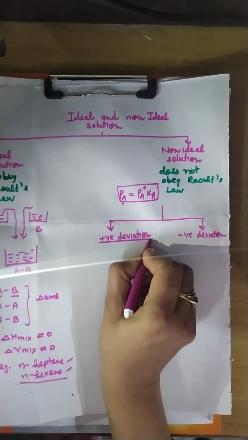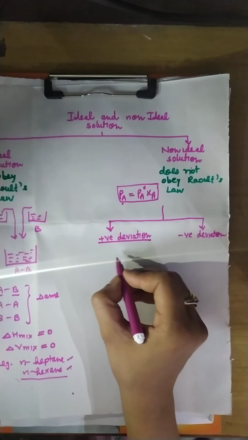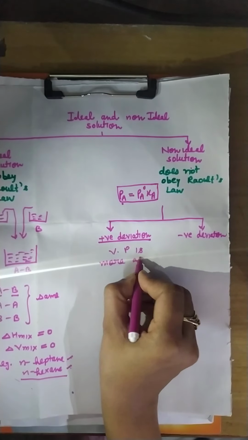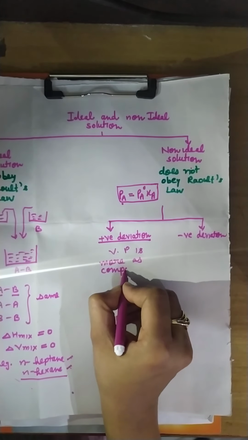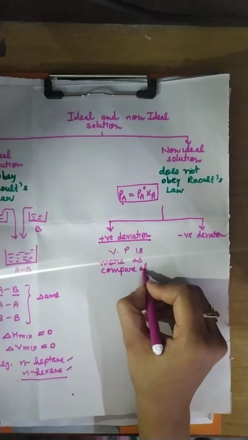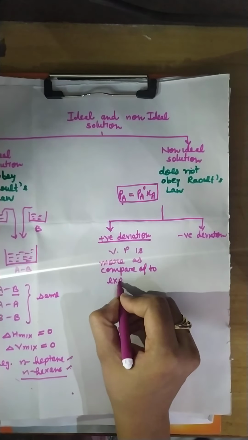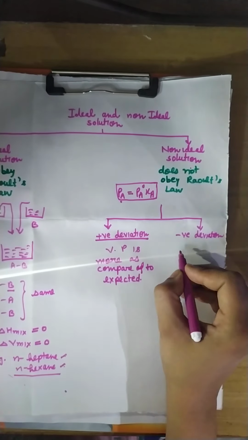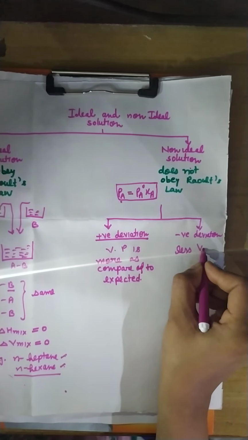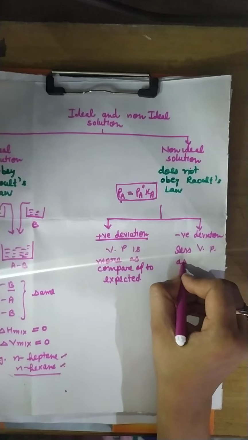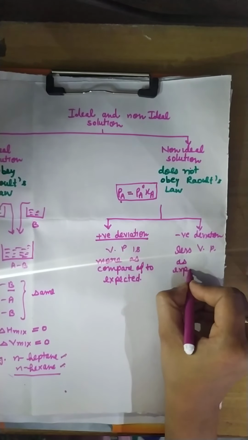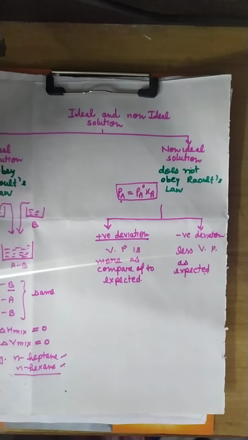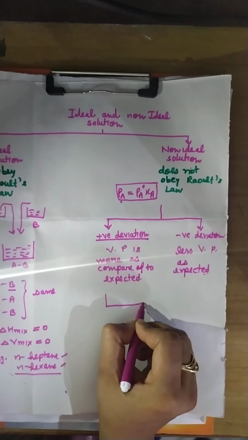Positive deviation means the vapor pressure is more as compared to expected. ज़्यादा निकलेगा उसका वेपर प्रेशर. And negative deviation means less vapor pressure as expected in this solution.